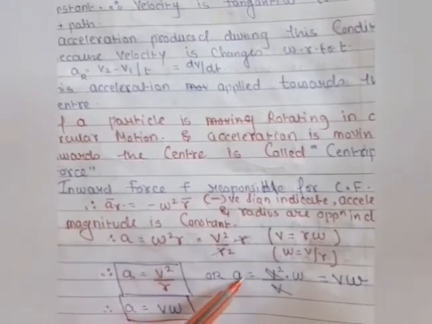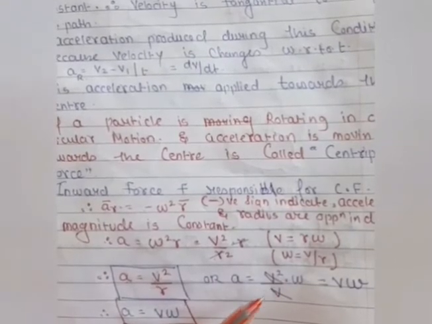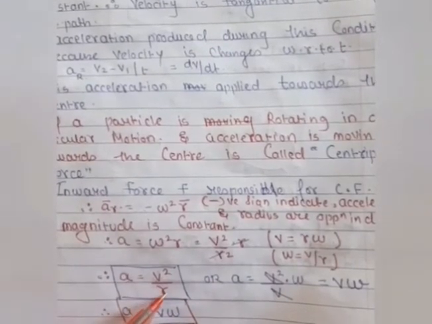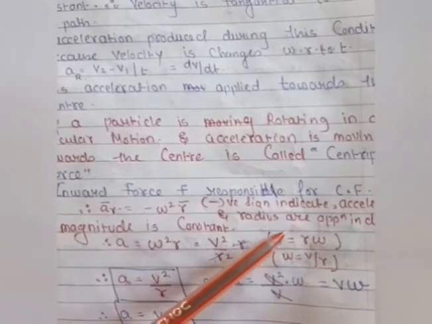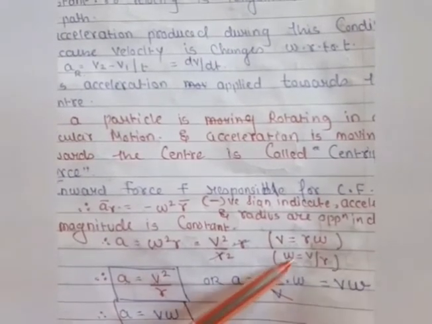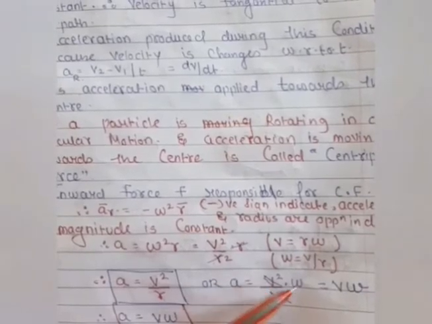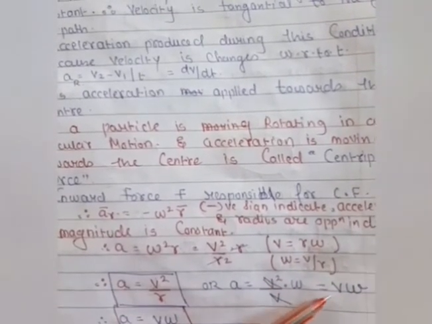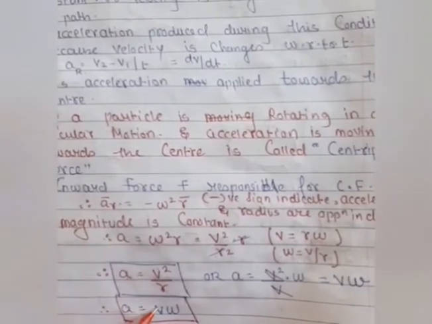So in place of V, we are putting R omega, or you can change the value of R also. Here R is equal to V by omega, so omega comes in, that is V into omega. Here V gets cancelled out, so we are getting V into omega. So here we are getting the relation between linear acceleration and angular velocity.